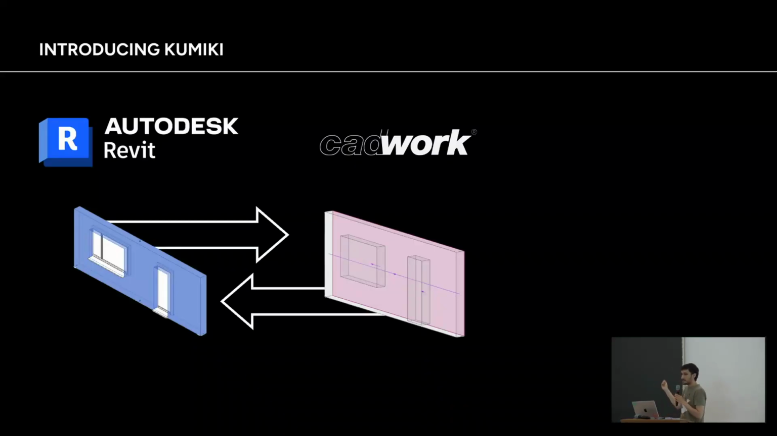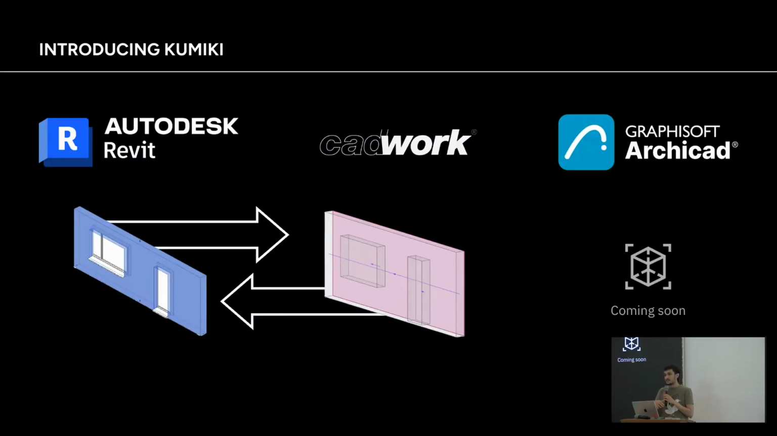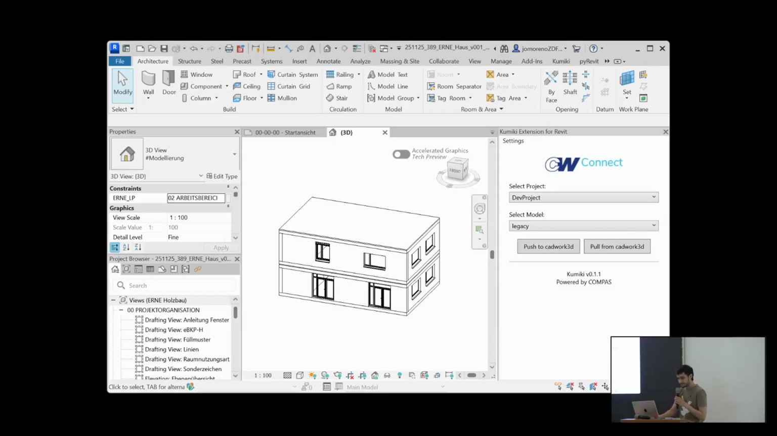Not just that, but we also want to come back. We want to convert that CADwork panel into a native Revit wall. And we don't want to stick with these two software. We also want to integrate other types of software like ArchiCAD, which is also widely used in Europe.